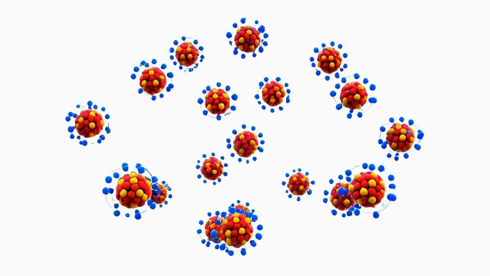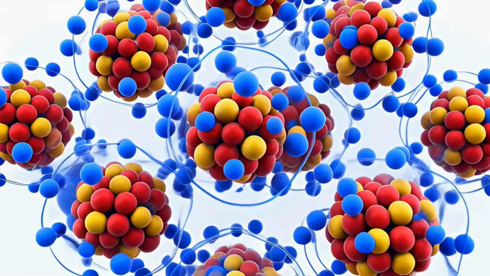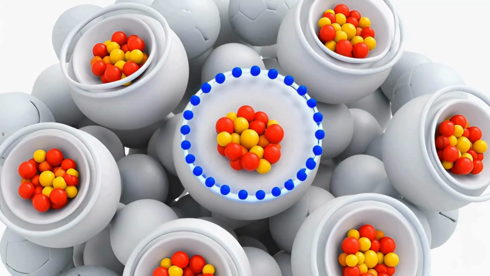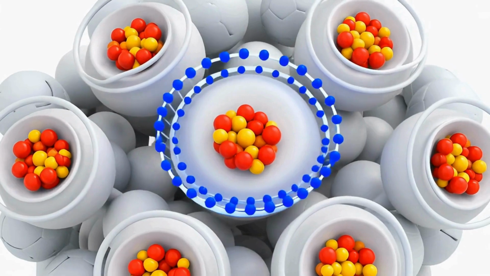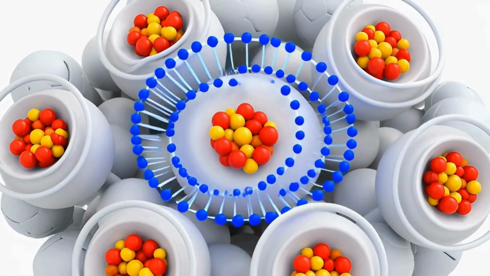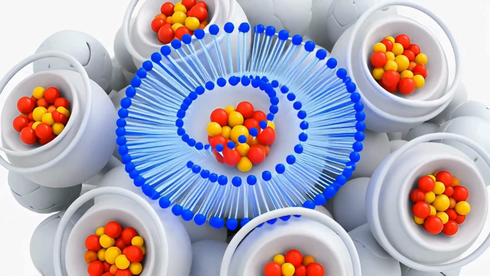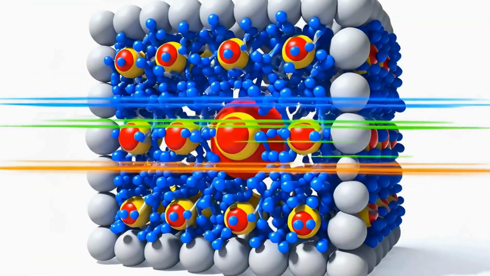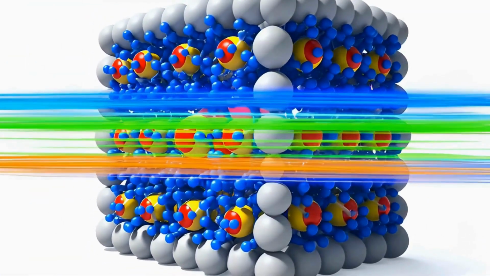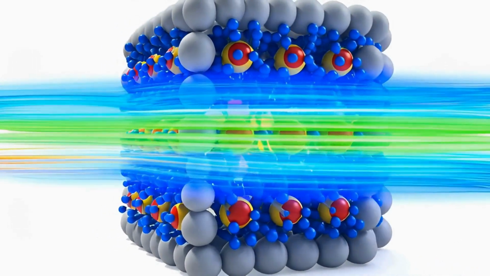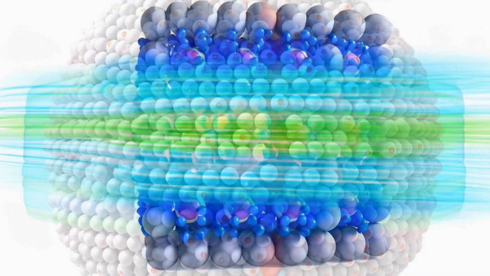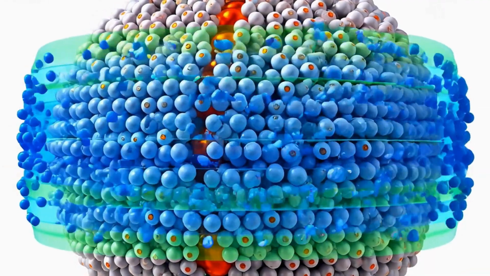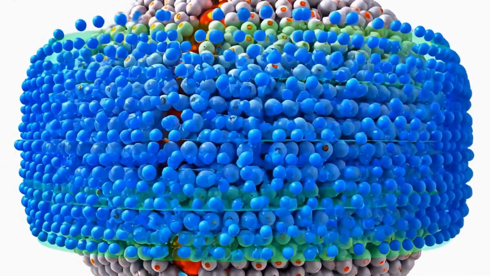But in solids, billions and billions of atoms are packed very close together. Because they are so close, their electrons start interacting with each other. These interactions cause the original energy levels to split into many very closely spaced energy levels. When a huge number of atoms come together, these closely spaced energy levels form continuous regions called energy bands. So instead of a few separate levels, electrons can occupy many energy states within these bands.